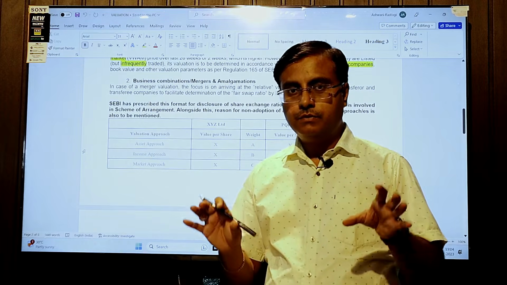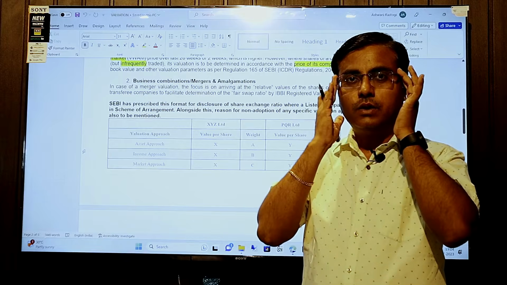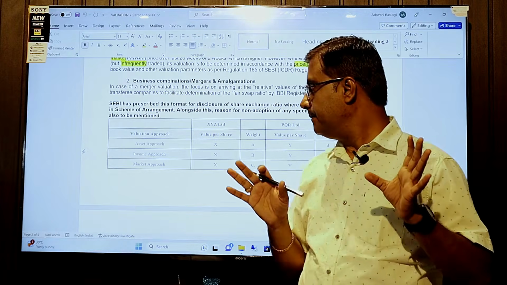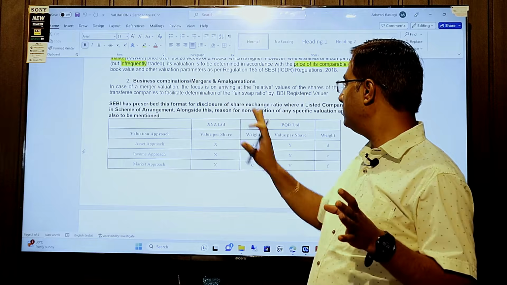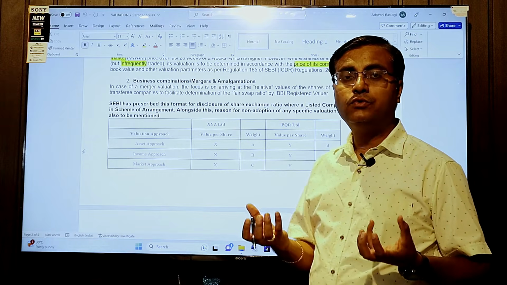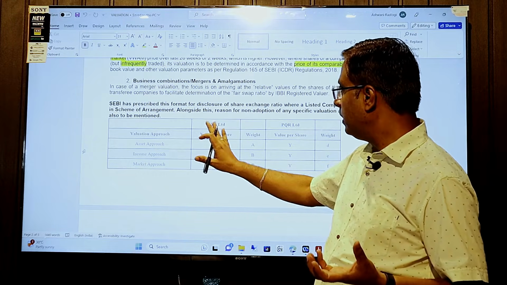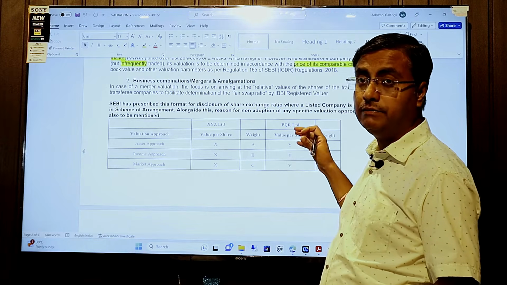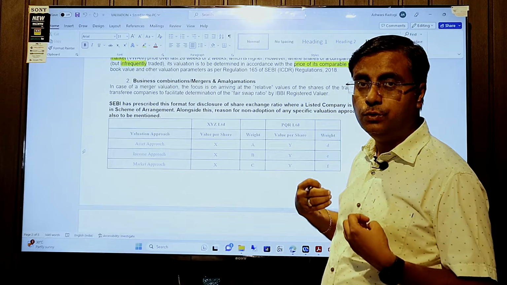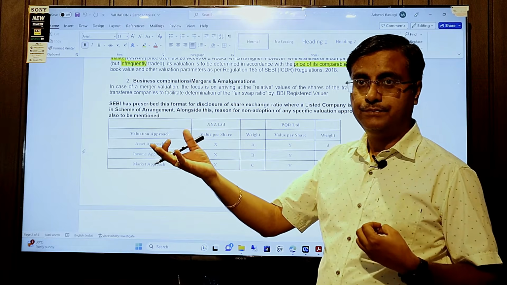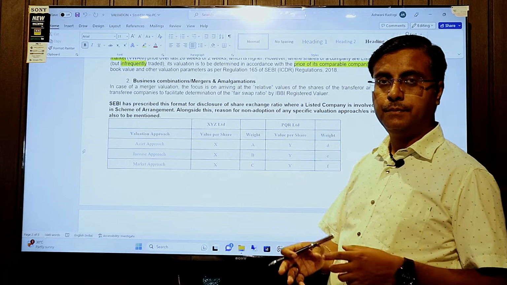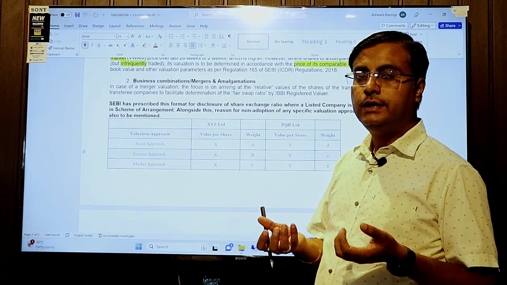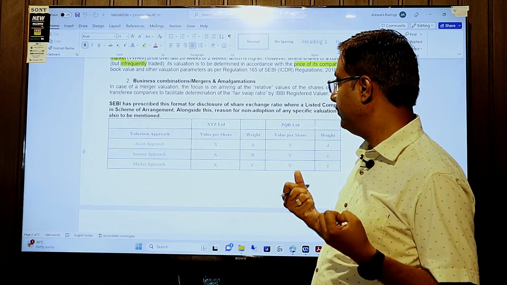In case of merger or amalgamation, that is a business combination, we need to determine the swap ratio. Suppose this company is amalgamated into that company and a new company will form. We will distribute new company shares to the old merged company, so we need to determine the swap ratio.